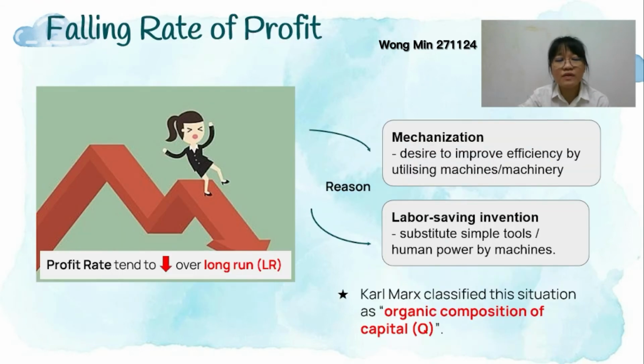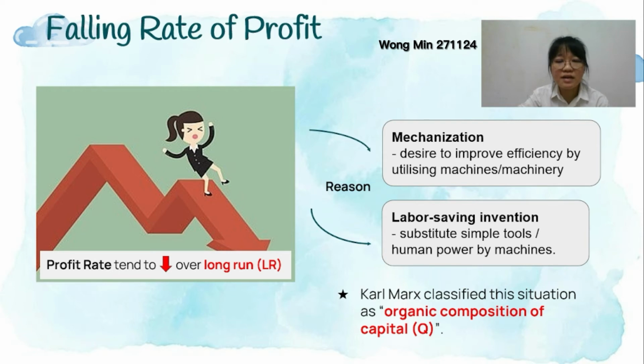Okay. Next, we will talk about the falling rate of profit. According to Karl Marx, the profit rate will tend to fall over the long run because of two reasons. The first is mechanization, and the second is labor-saving invention. Mechanization means we want to improve efficiency by using machines, while labor-saving invention is where we substitute human power with machines.